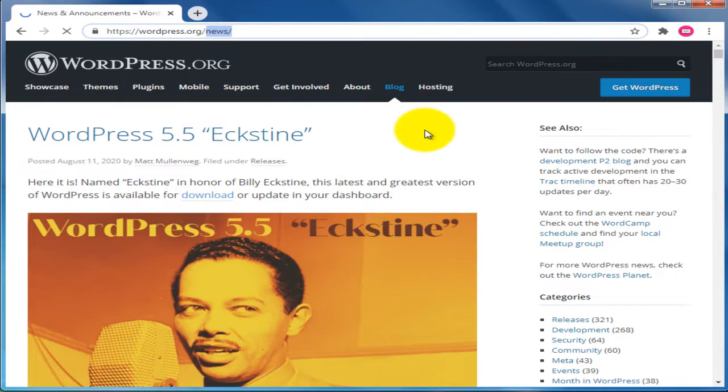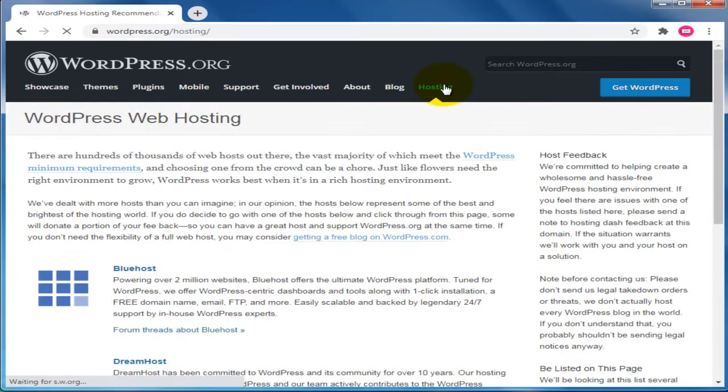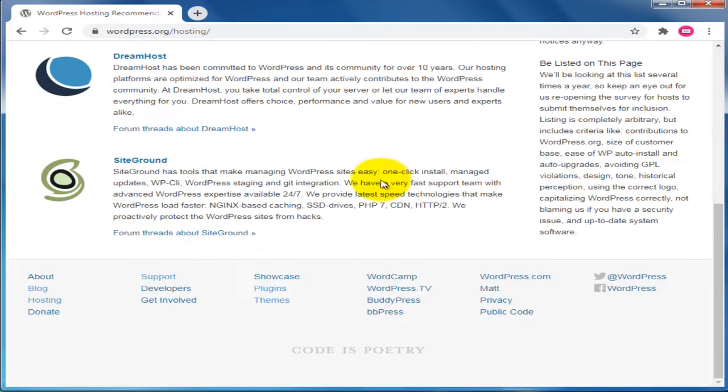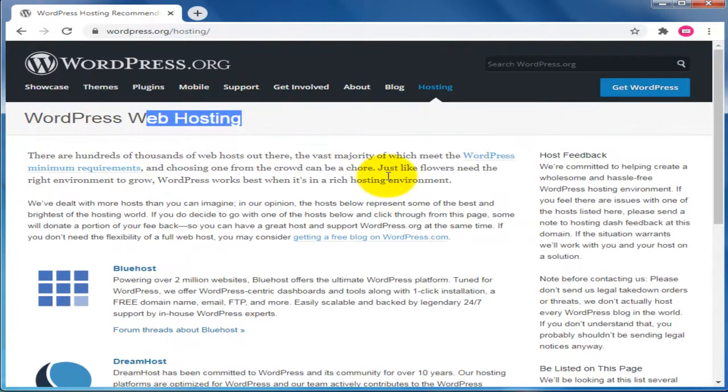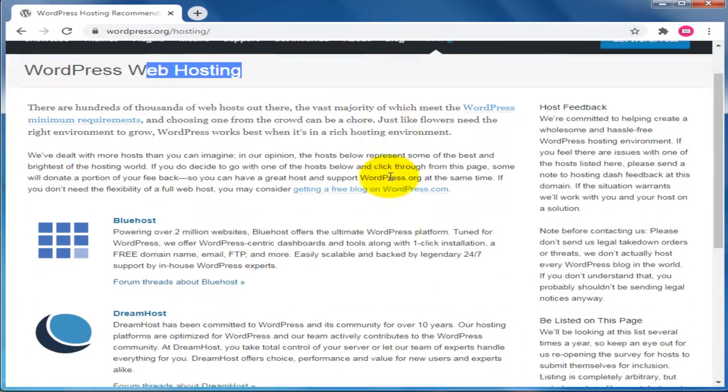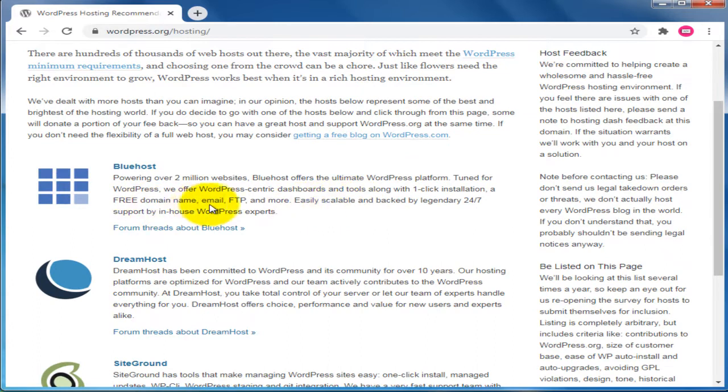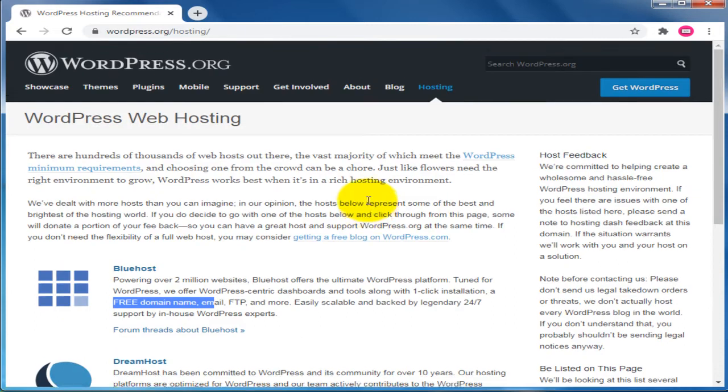Then if you want to create your website using a remote server, and you have any doubt about which hosting is best for your WordPress website, WordPress.org gives wonderful information about hosting. Here you can see WordPress.org provides this type of hosting information also. By reading this information you will get wonderful and speedy hosting for your business, and some other stuff will also be available from